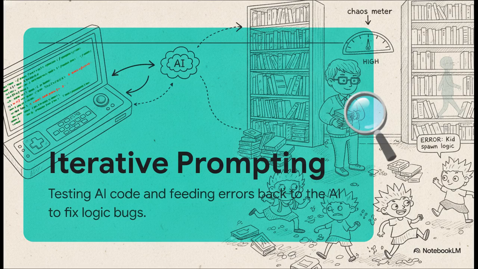Now, Matt didn't know how to code, so when the kids in the game wouldn't spawn right or the player could just walk right through a solid bookshelf, he literally just copied the red errors from the computer console, pasted them back into Claude Code, and basically said, "Hey, this is broken, fix it." The AI read the error, explained the fix, and updated the game. You are literally problem-solving through conversation.